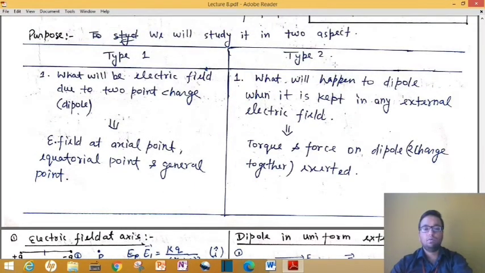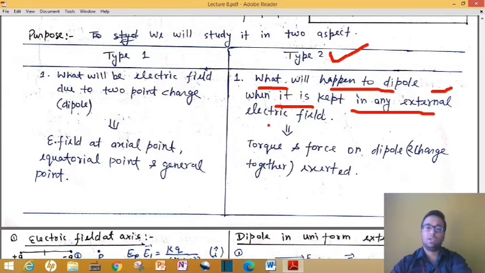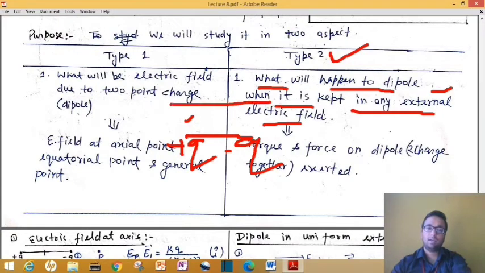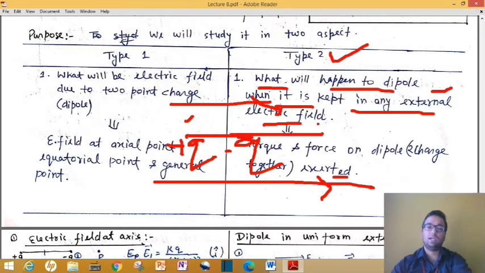Similarly, if we talk about type 2, then in this we study what will happen to the dipole when it is kept in an external electric field. This time your dipole will be kept in an electric field. Remember, two things are there. One is the electric field created by this dipole. Second is that if this dipole itself is kept in any other electric field, then what will be its behavior.